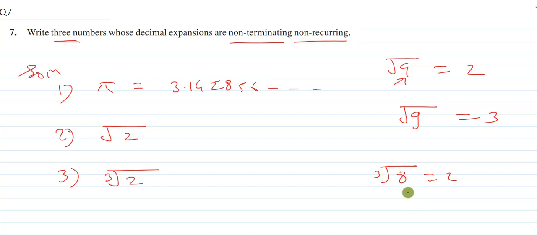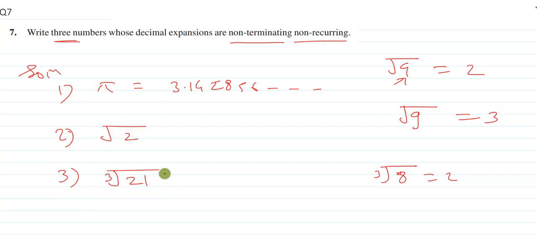And this continues. Just keep in mind you can put only a non-perfect cube number in the cube root to give an example of an irrational number. I can put here 21 also because 21 is not a perfect cube number. So this is the third example.